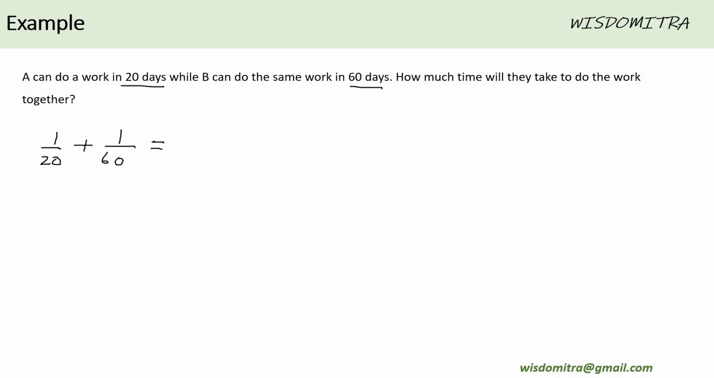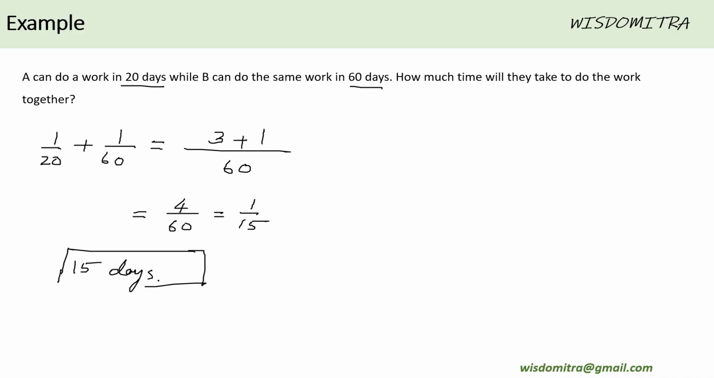Let's take the LCM. LCM is 60 here, 3 times, then this is 1, 4 by 60, 1 by 15, which means every single day 1/15th of work is getting done when they are putting effort together, right? That means the total work will get done in 15 days. This is how you look at these kinds of questions.